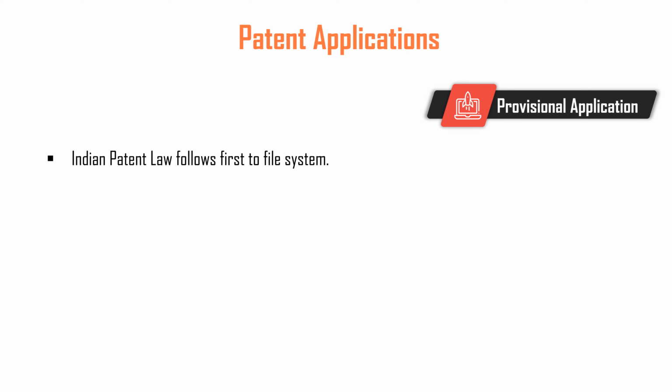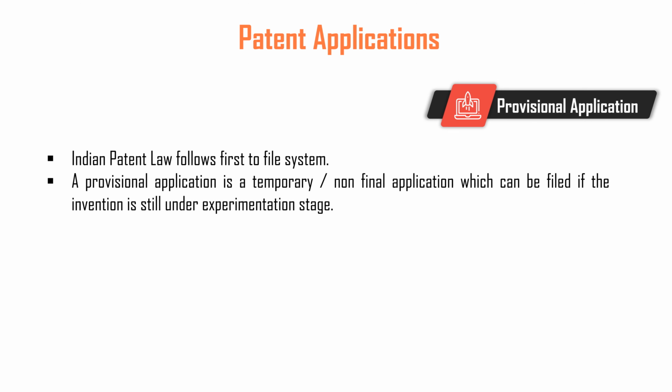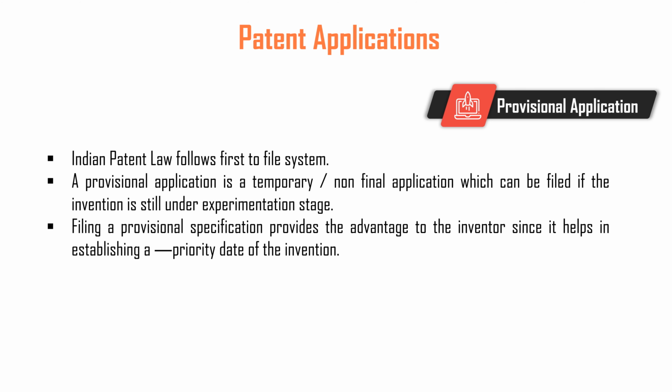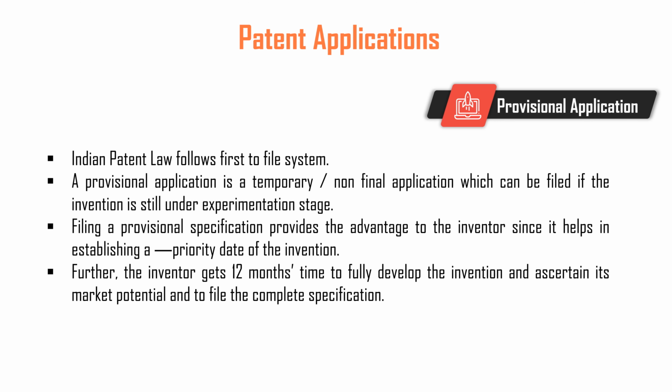Provisional application. A provisional application is a temporary or preliminary application which is filed when the invention is not finalized and is still under experimentation. That is, the inventor requires additional time to improve upon it. As the Indian patent system follows the first to file system, it helps to establish priority right over the invention, prevents any other related inventions from becoming prior art, and acts as proof that the inventor has a concept and idea